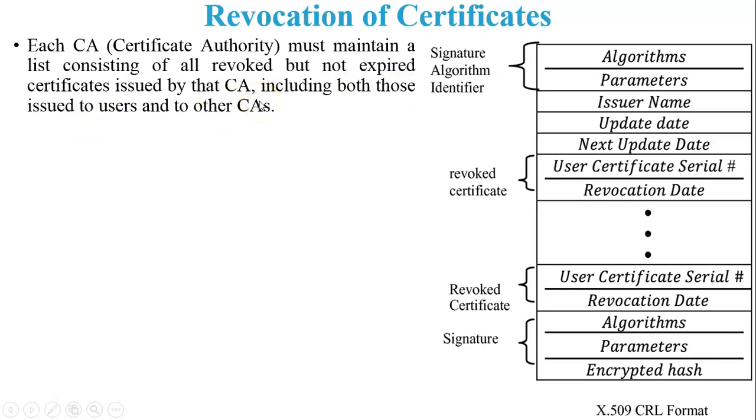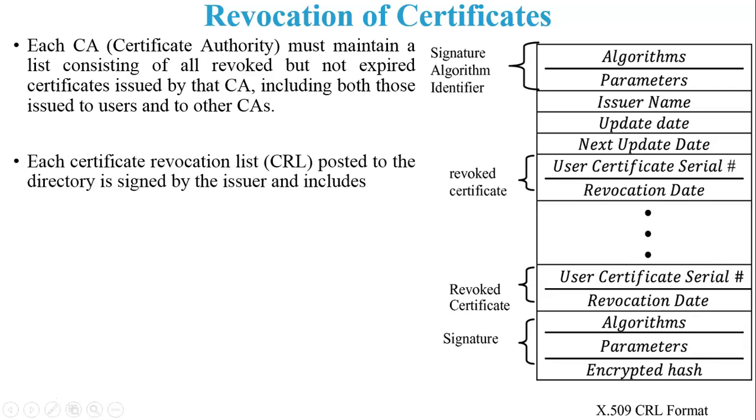It means all the certificates which are revoked but not expired, and the certificate was generated for the users and other certificate authorities.